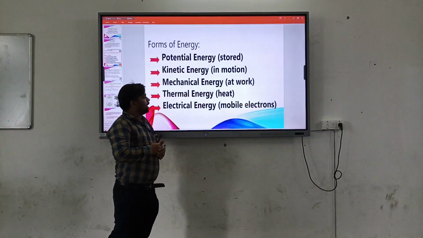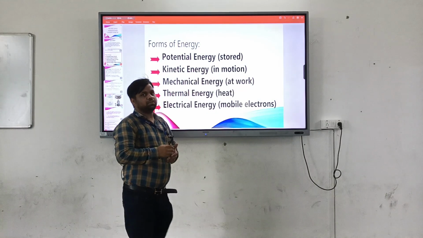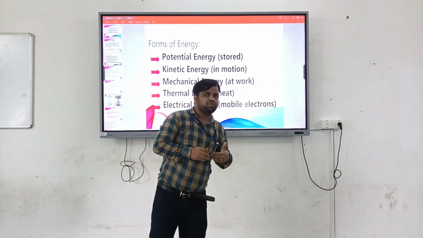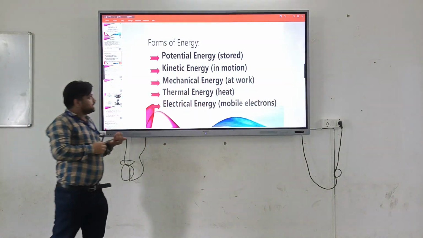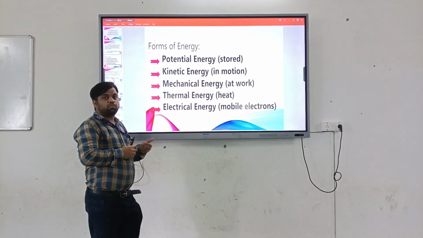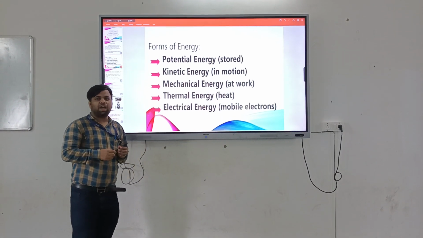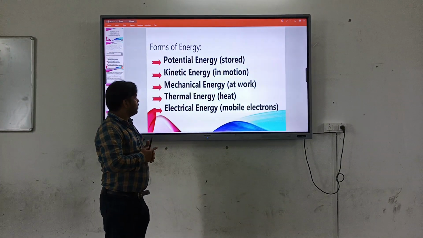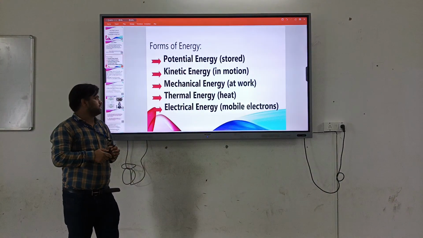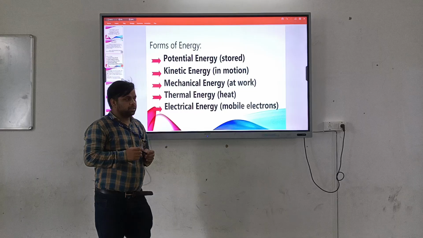Similarly, kinetic energy. If a body is in motion, the energy obtained from the motion of the body is the kinetic energy, having the formula half m v square, due to the velocity or motion of the body. Then we go to another form of energy, mechanical energy.